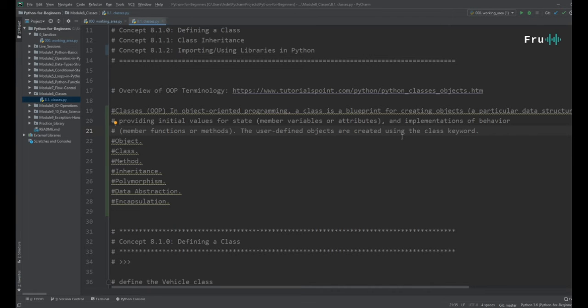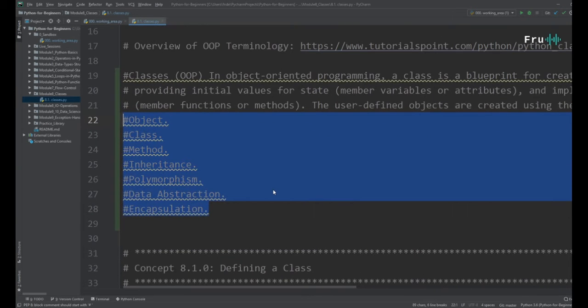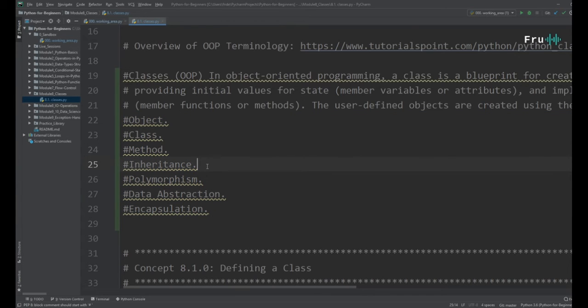There are a couple of words and topics that we're going to be seeing. I'll try to explain every single thing that we're dealing with. We'll be talking about objects, classes, methods, inheritance, polymorphism, data abstraction, encapsulation. If you're dealing with object-oriented programming, these are key concepts that you have to be familiar with, right? If somebody's talking about a class and the methods of the class, you need to know what they're talking about. You might go for an interview and they ask you to explain polymorphism. Guys, you should know how to explain that. Very, very important.